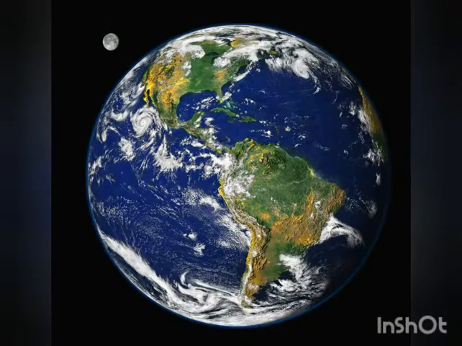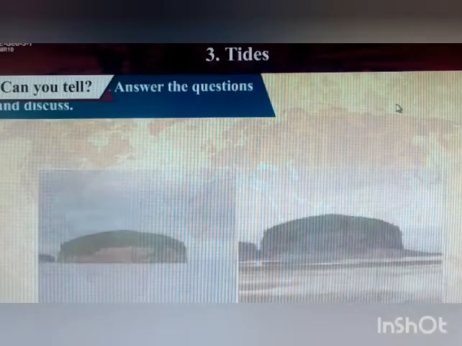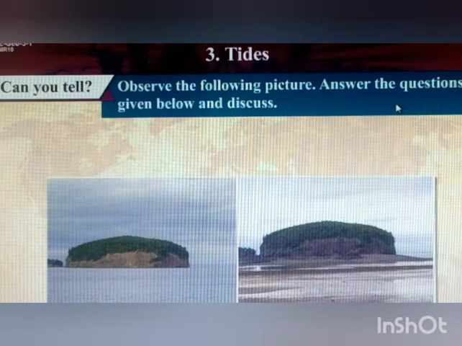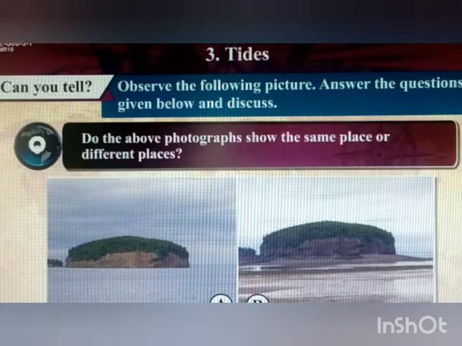Students, in our previous lesson, we studied that Earth is a planet on which we live. Our Earth is also known as the blue planet because 71% of the Earth's surface is covered with water. Now, observe these photographs carefully and answer the following questions. Do the above photographs show the same place or different places?